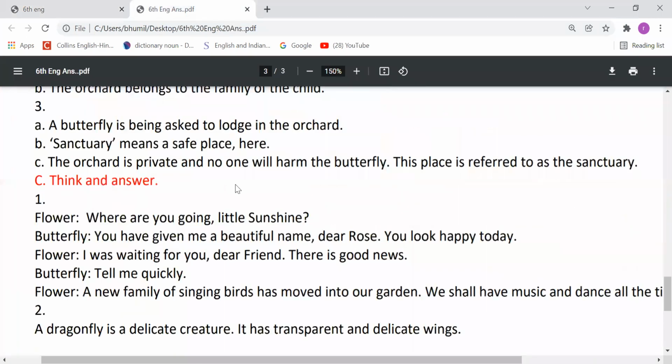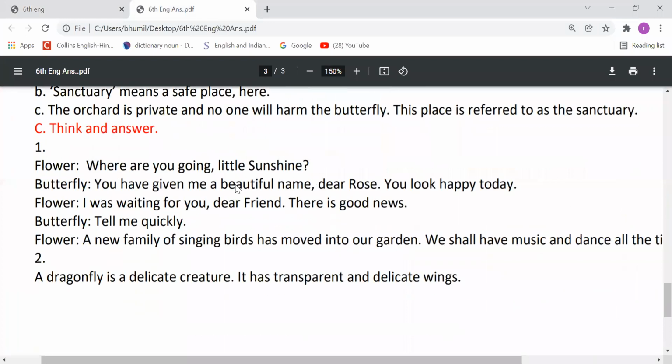Here we have written the sentences of the butterfly and the flower. Flower says, where are you going, little sunshine? Butterfly says, you have given me a beautiful name. Dear Rose, you look happy today. Then flower says, I was waiting for you, dear friend. There is good news.